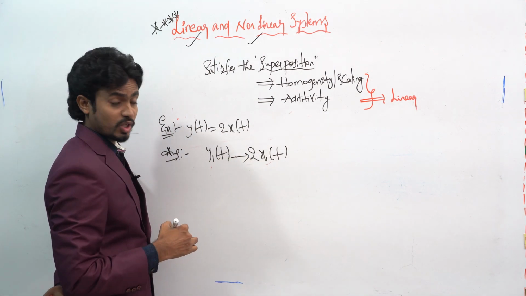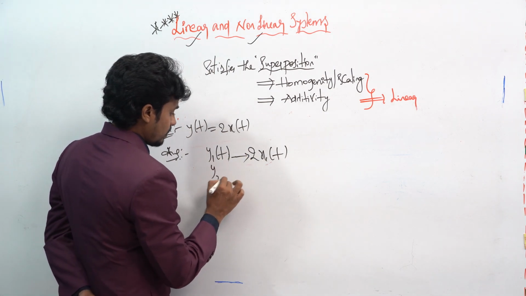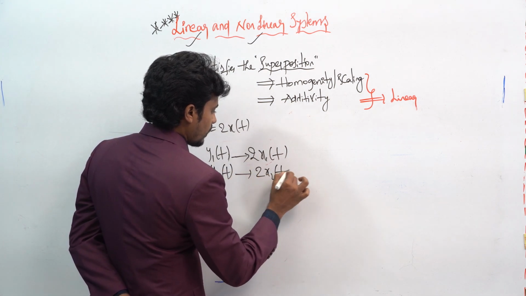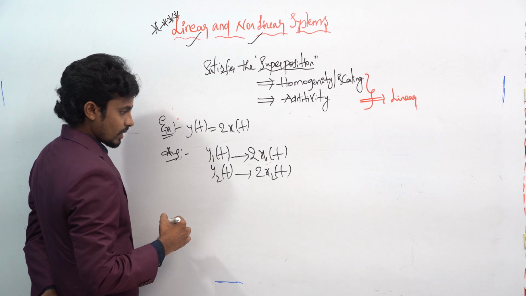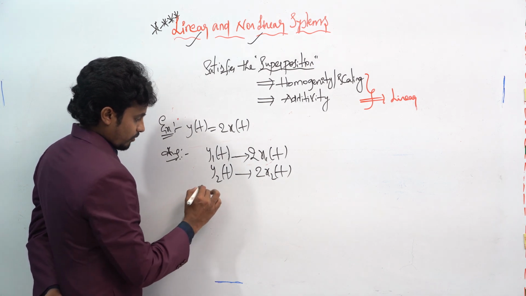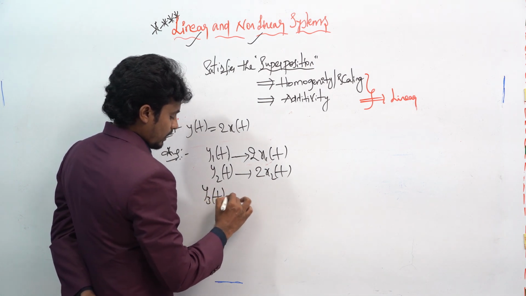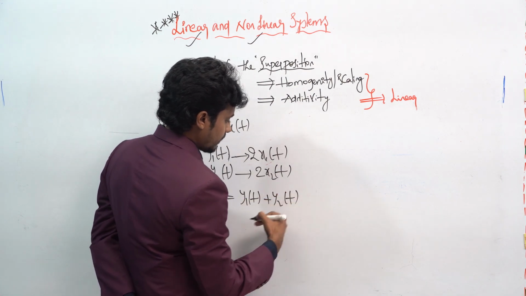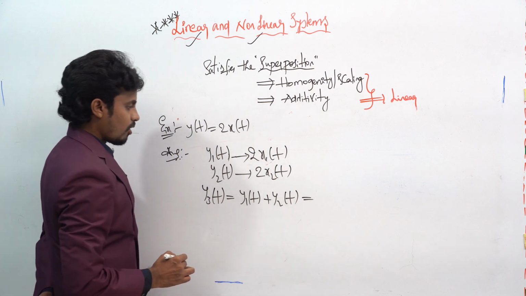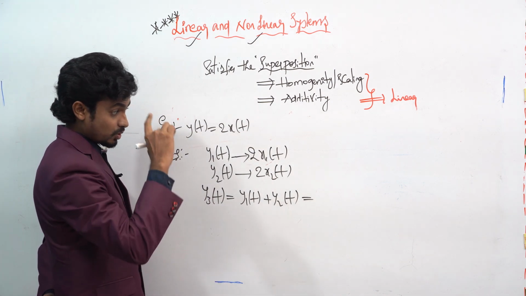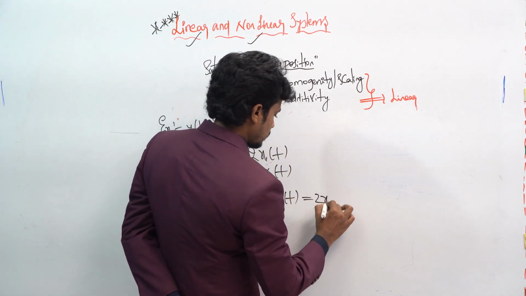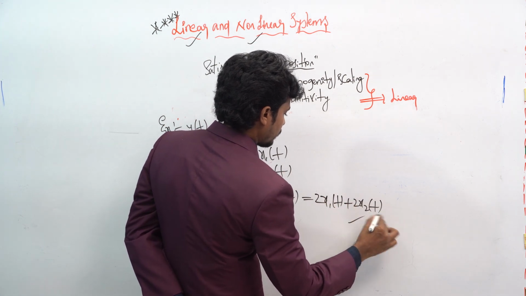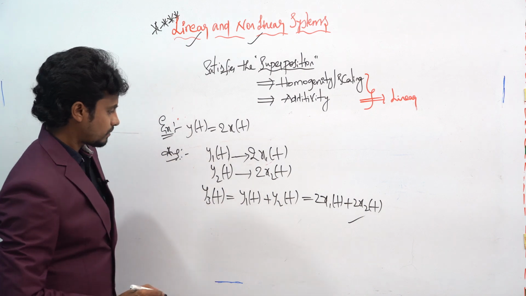If you want to write y2 of t, this will become 2 into x2 of t. If you want to write y3 of t, this will become y1 of t plus y2 of t. So this will be 2 into x1 of t plus 2 into x2 of t, right?